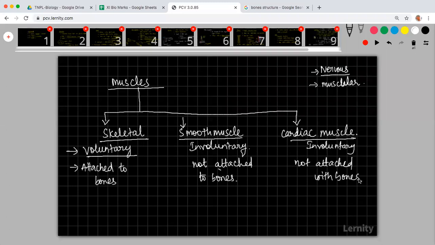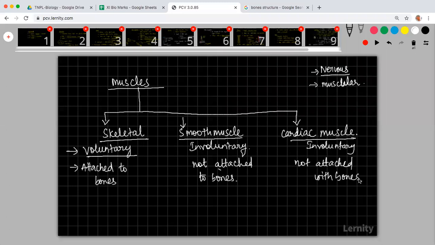Tissues attached to voluntary movements are called skeletal muscles. With your consciousness, if it is happening, it is called what? Voluntary. Without your consciousness, it is called involuntary.